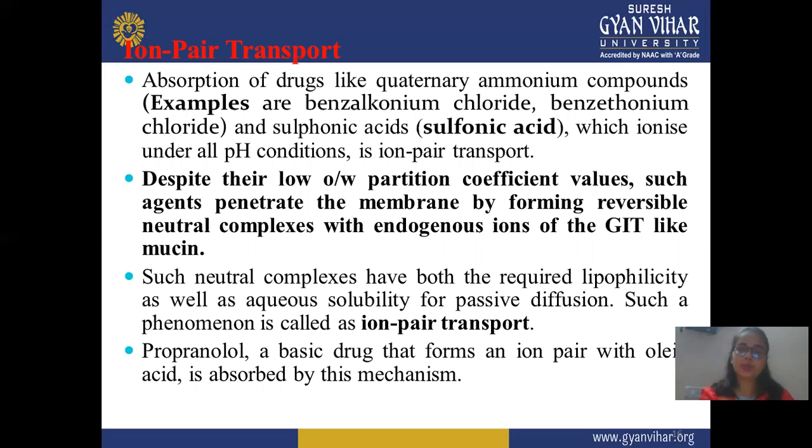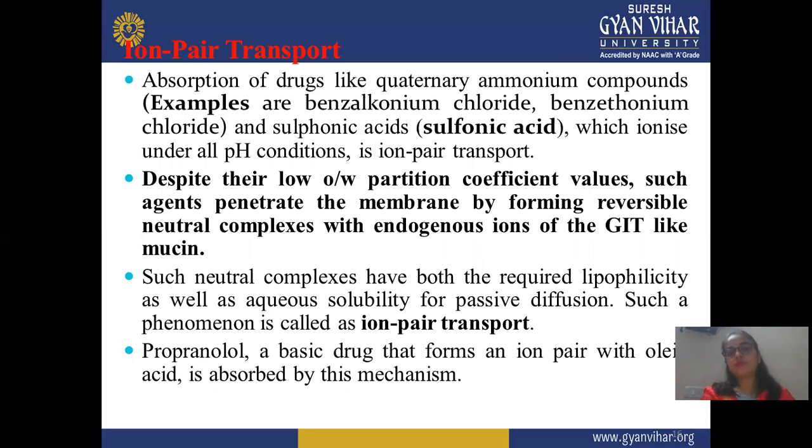Such agents penetrate the membrane by forming a reversible neutral complex with endogenous ions of the GIT, like mucin. In ion pair transport, the drug forms a complex for permeation, and so easily penetrates the membrane.